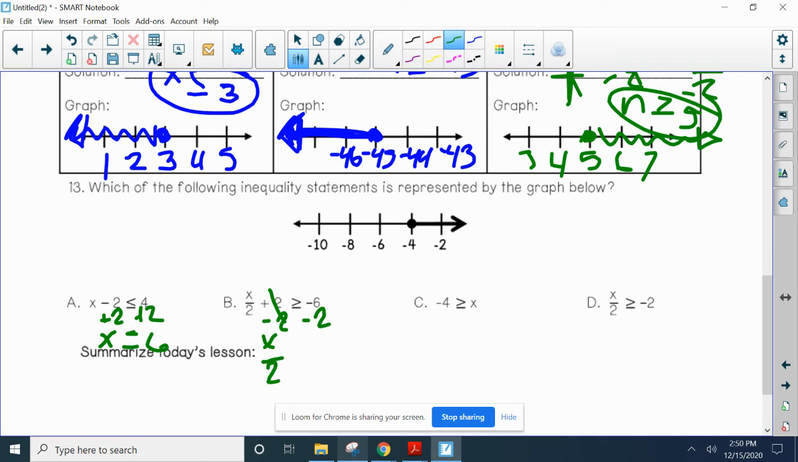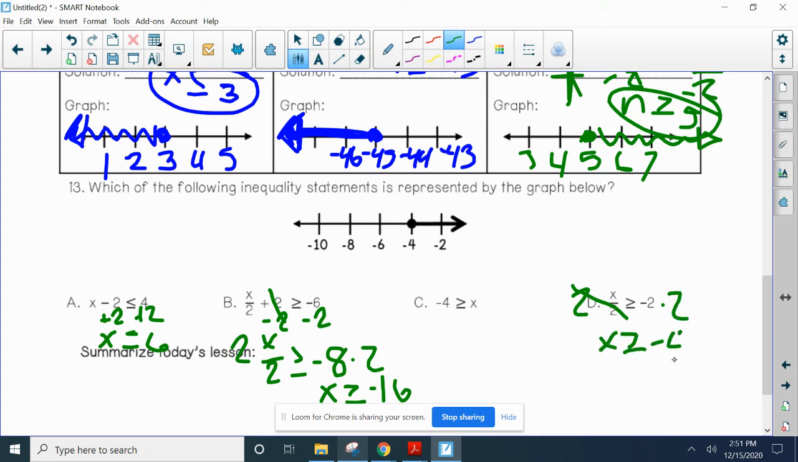Minus 2, minus 2. It's all process of elimination with these. So we're just gonna go ahead and solve it. So x divided by 2 is greater than or equal to negative 8. We get rid of division with multiplication. X is greater than or equal to negative 8 times 2, negative 16. All right. We get rid of division with multiplication, so we're going to go ahead and multiply both sides by 2. So x is greater than or equal to negative 4.